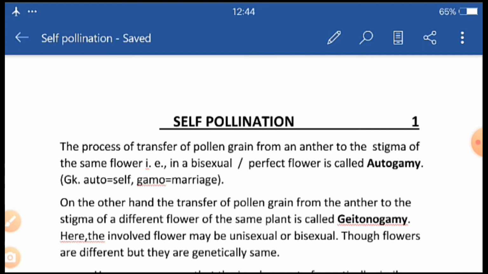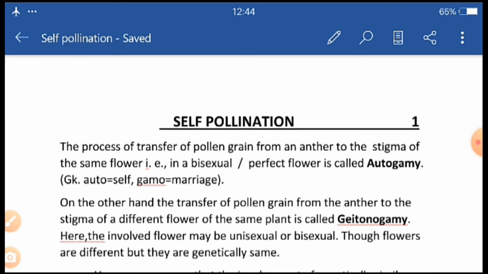Today's topic is self-pollination. You know, the process of transfer of pollen grain from anther to the stigma of the same flower, that is, in a bisexual flower or perfect flower, the transfer of pollen grain from the anther to the stigma of the same flower is termed as autogamy.